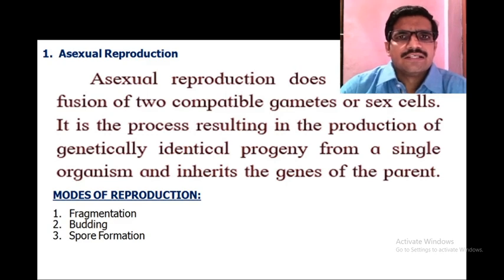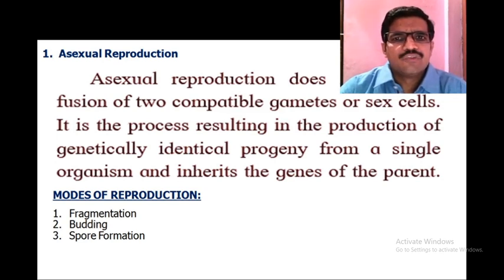So in asexual reproduction there is no involvement of gametes and the progeny formed is morphologically and genetically similar to the parents, and is called a clone. In the clones the genetic makeup is similar to the parent. That's why there is no variation in asexual reproduction. Organisms reproduce asexually, that is, without the involvement of gametes.